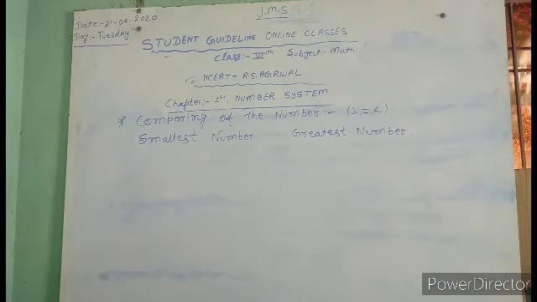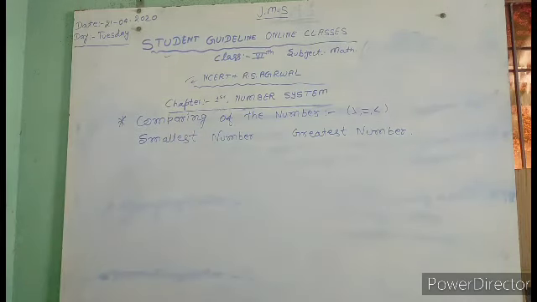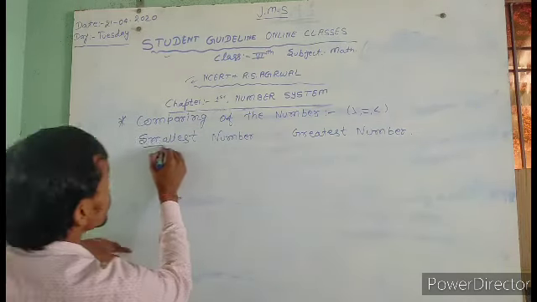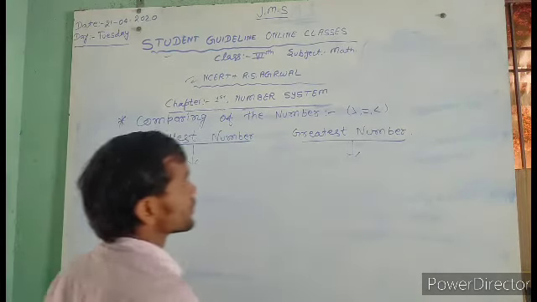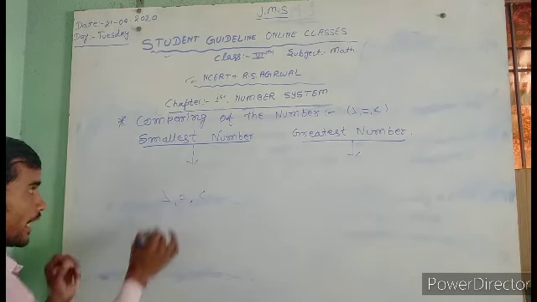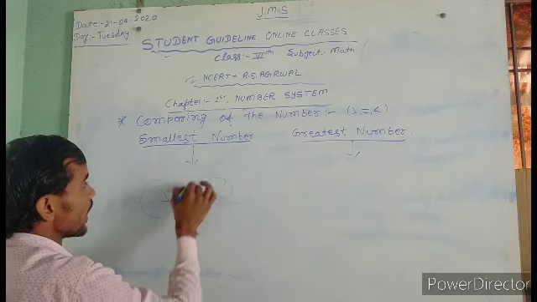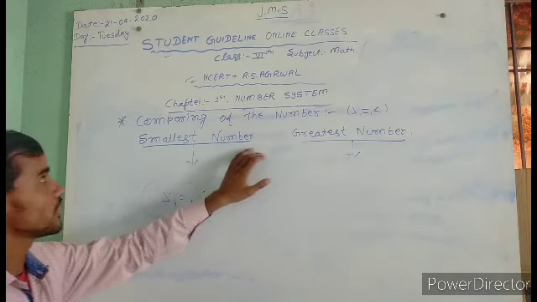Okay, our next topic is comparing numbers. When I taught the topic, I also wrote on the board the smallest number and greatest number, and also wrote the signs for is greater than, is less than, and equal to. Okay, so that's an example.